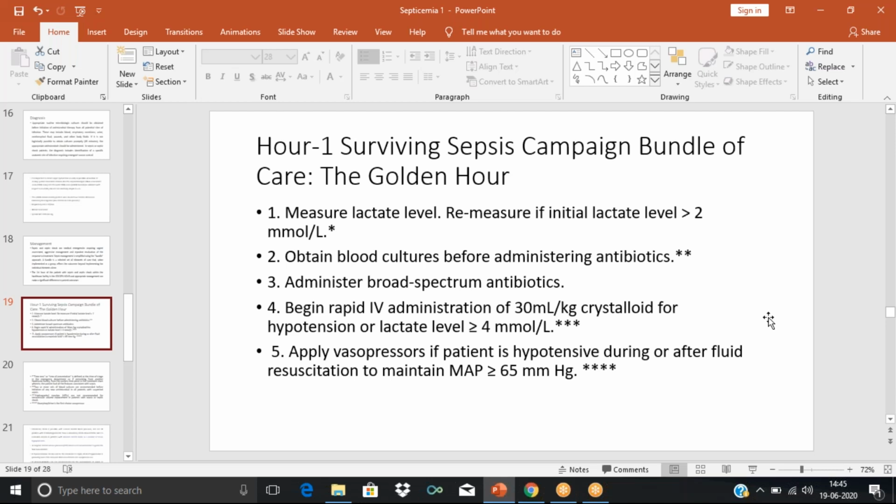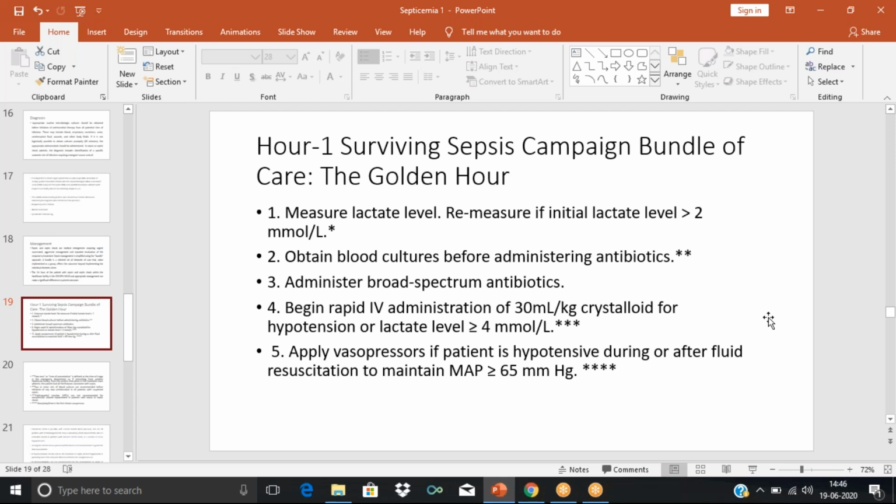Rapid IV administration of crystalloid fluid. Examples are 0.9% sodium chloride and even ringer lactate. Ringer lactate solution we came across when we studied gastroenteritis. So ringer lactate solution and 0.9% sodium chloride, all these are crystalloid fluids, aqueous solutions of mineral salts and other small water soluble molecules. So that has to be administered, that is rapid IV administration.